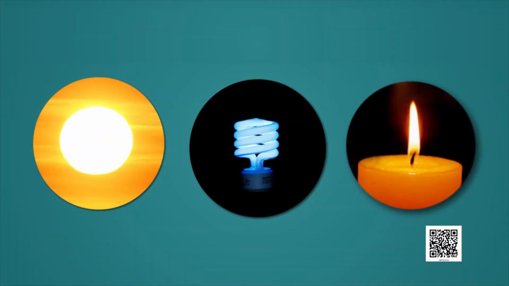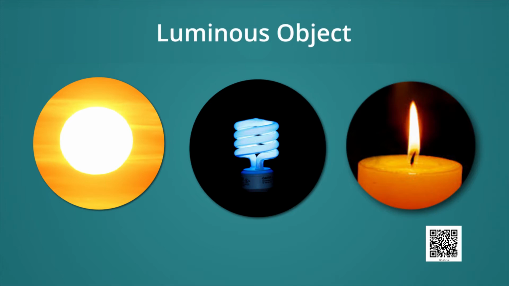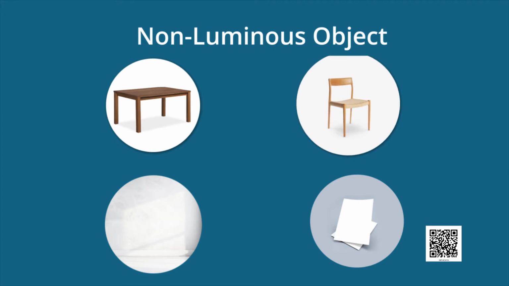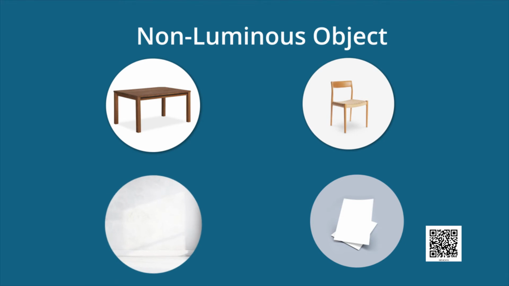Some objects give out their own light, like the sun, a fluorescent bulb, a burning candle, etc. These are called luminous objects. But there are so many things which do not emit light of their own, like a table, chair, wall, paper, etc. They are called non-luminous objects.